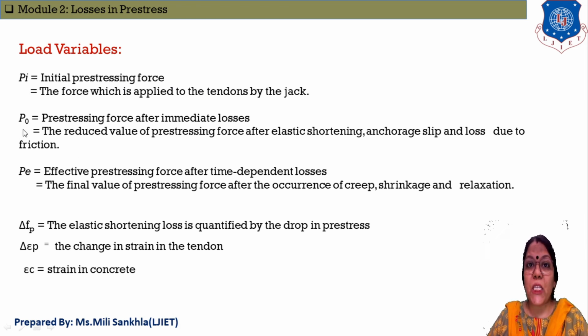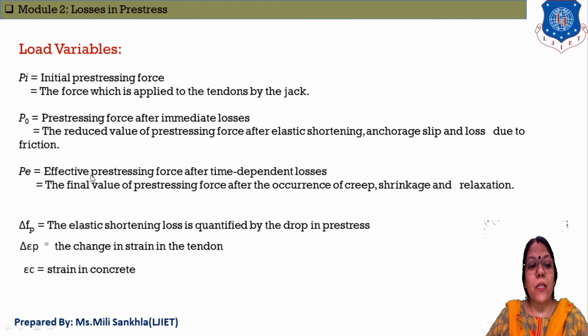Now what is P0? P0 is the pre-stressing force after immediate losses. That means this reduced value of pre-stressing force is after elastic shortening, anchor slip and losses due to friction. How do these immediate losses happen in this pre-stress member?